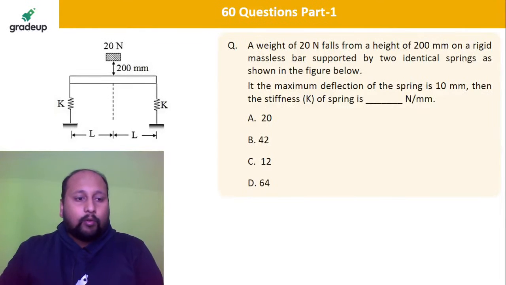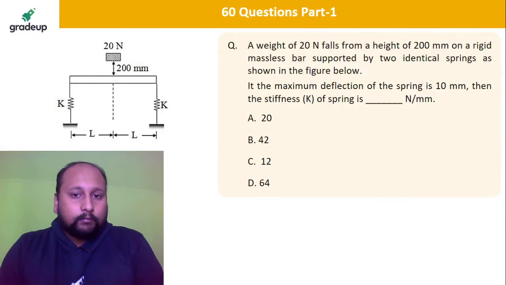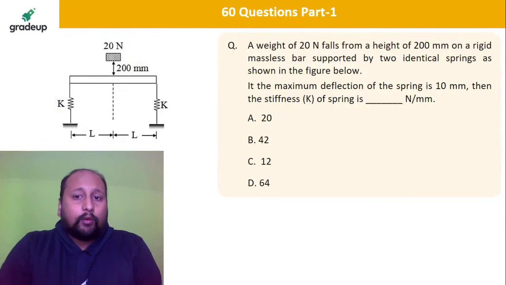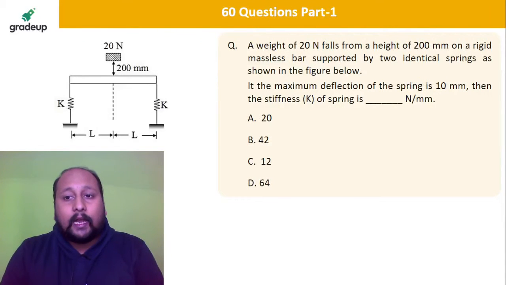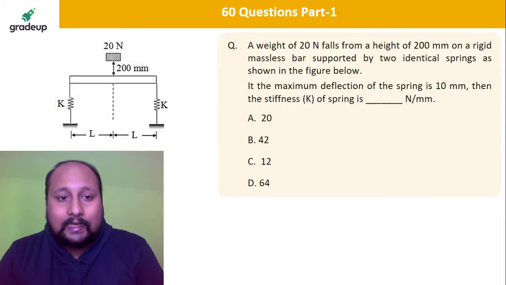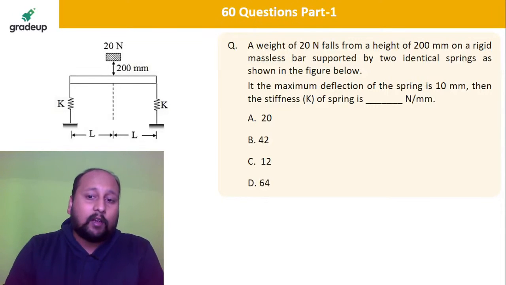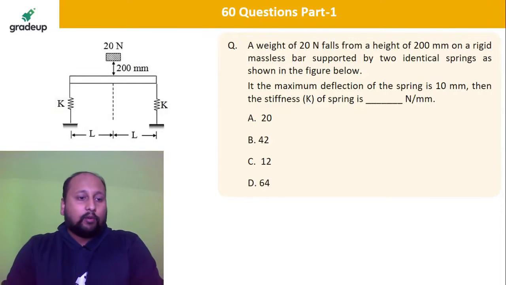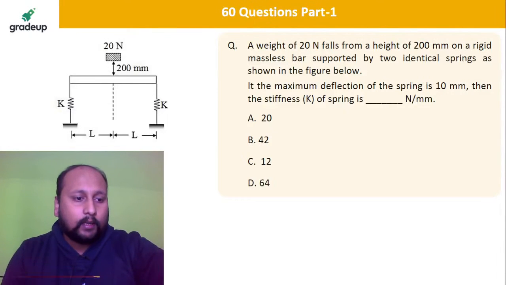Let's see who will be answering to this problem. A weight of 20 Newton falls from a height of 200 mm on a rigid massless bar supported by two identical springs as shown in figure. If the maximum deflection of the spring is 10 mm, then the stiffness of the spring is. Let's see who will be responding to this question. Very easy question.